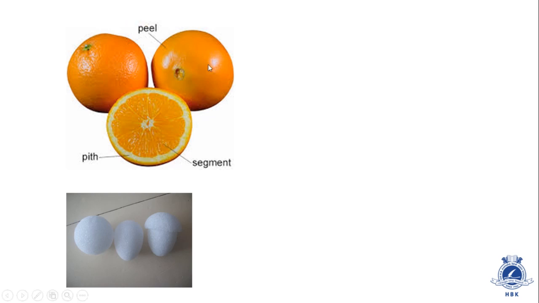If we see the layers of an orange, the outermost layer is called the peel. The innermost portion is called the segments. There are segments like this. You might have seen oranges, and the layer exactly beneath the peel is called the pith. So what actually is pith?